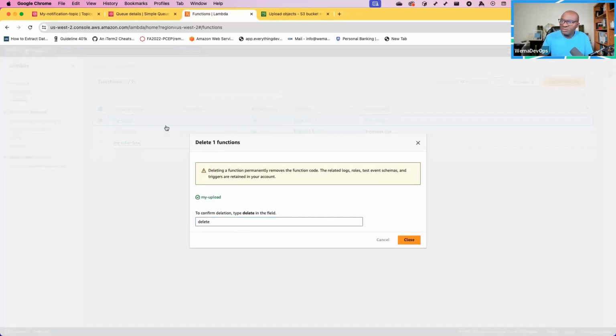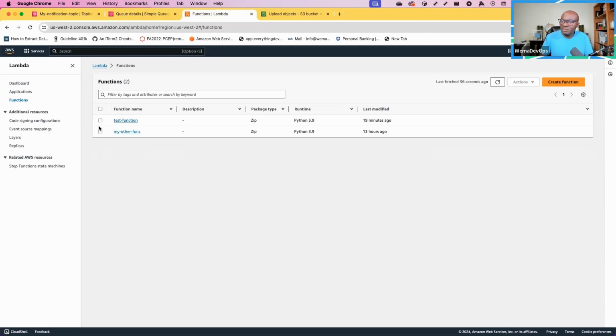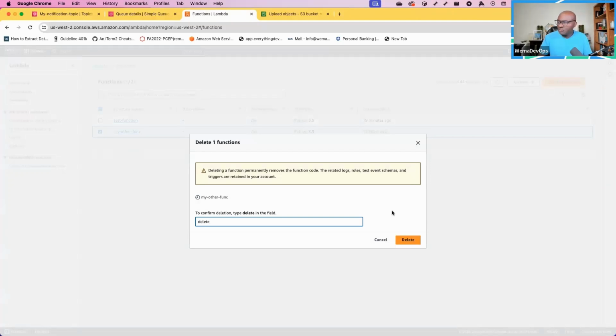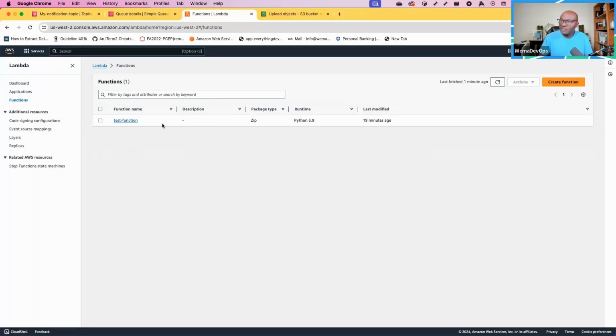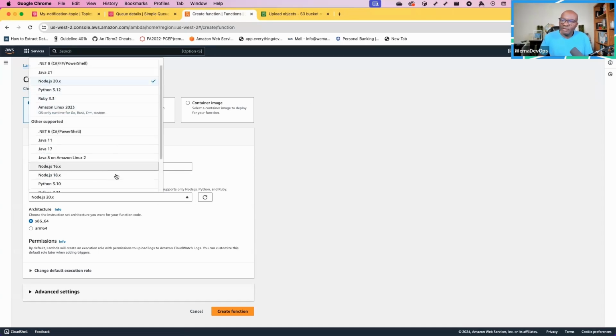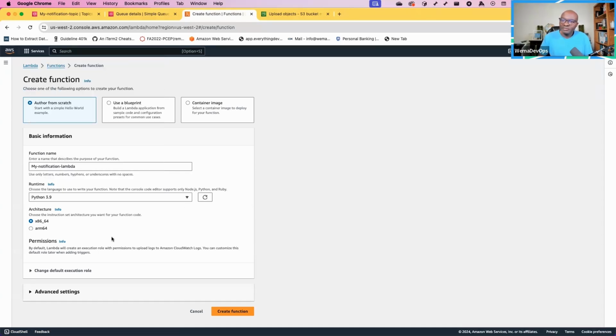Once I've deleted those, I can go ahead and create a function. Again, I'll create it from scratch. For the function name, I'll say my notification Lambda. And in terms of the runtime, I'll choose Python 3.9. I'll leave everything as default. Then I'll create the function.